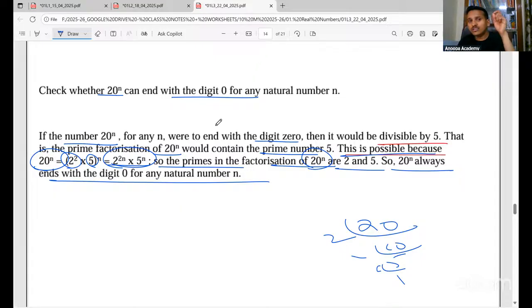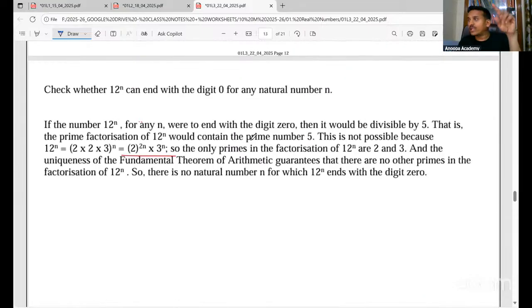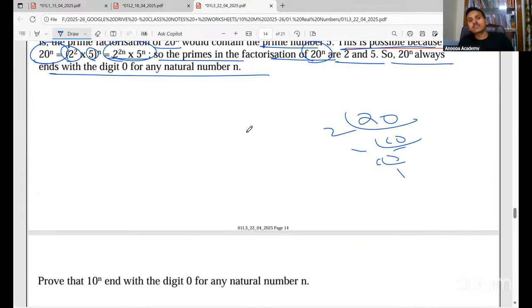So you learn the way we write whenever it is ending with 0 and not ending. You learn one answer, and then accordingly you can modify. Only these will get modified, that's all. Other things will remain the same. Okay.